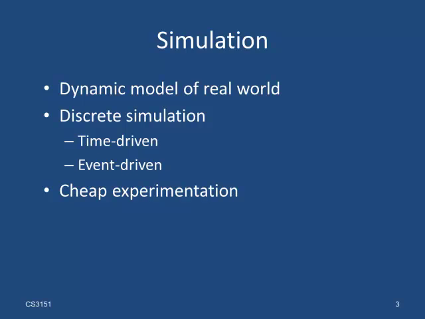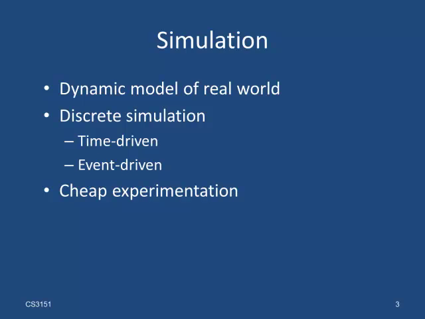Simulation is a model of the real world where you abstract the real world to some features you are interested in. For example, a street map is a model of the real world that only displays the street system. However, simulation is even more than that. A simulation displays the changes over time, so it is a dynamic model of the world. For example, a simulation may display how the air flows around an airplane, so engineers can decide on the best shape of an airplane. Now in this example, the changes over time are continuous.